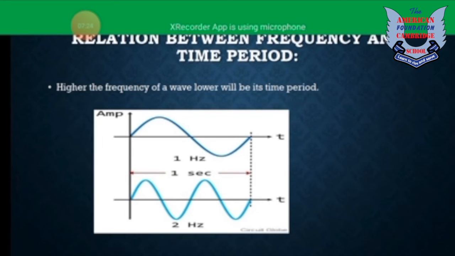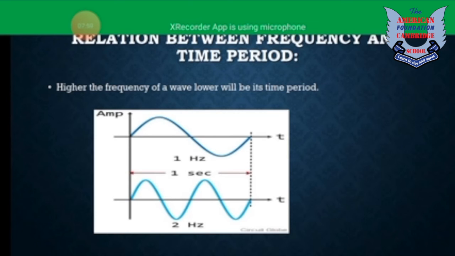This is a very important phenomenon, the relation between frequency and time period. Time period and frequency are inverse to each other. It means that if I increase the time period, the frequency will decrease, or if I increase the frequency, the time period will decrease. The higher the frequency, the lower the time period.